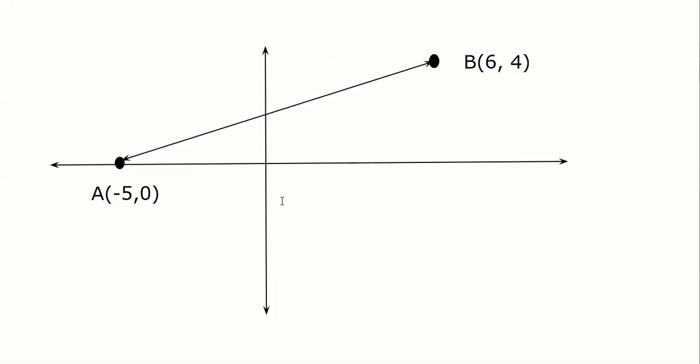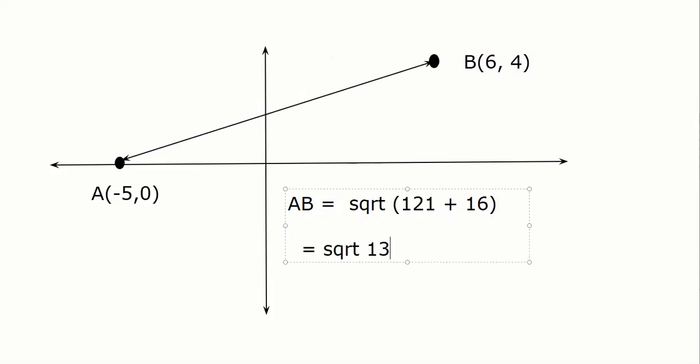Skand is fast, so AB length is given by square root of (6 minus 5) square, 1 square, plus (4 minus 0) square, 16. So that's it. You are right. 17. So it's just a calculation problem. Everybody is very okay. Any point in the plane you can do it or not?